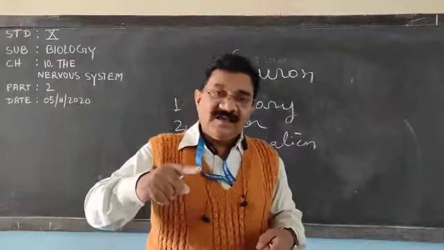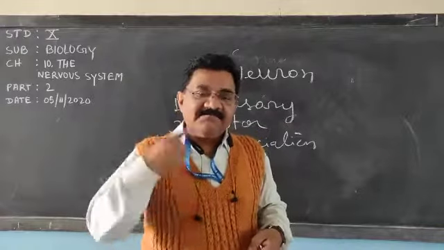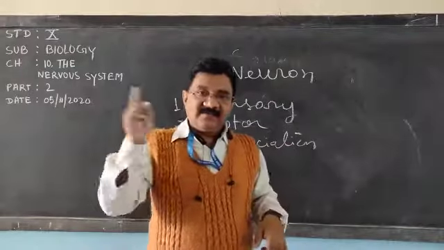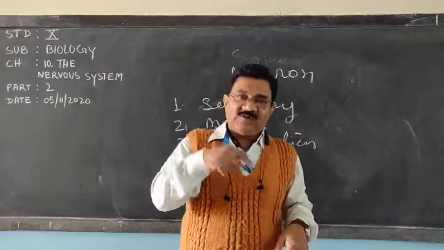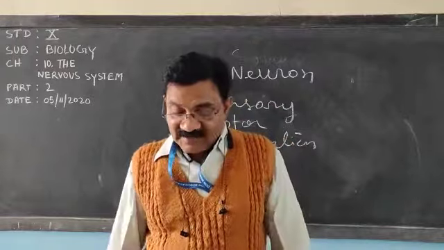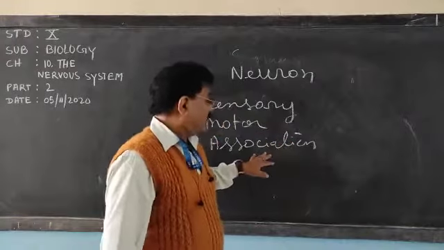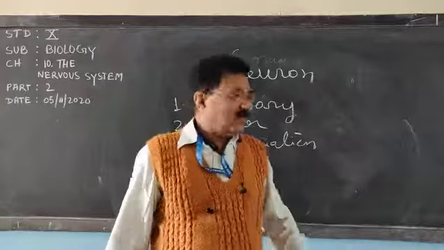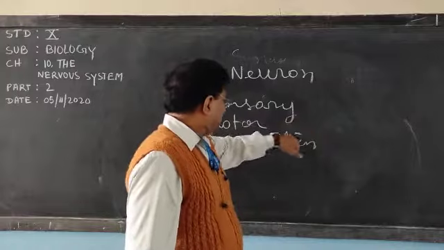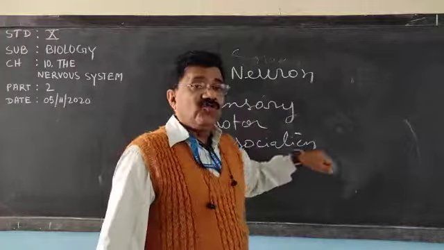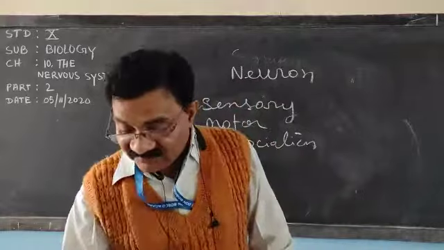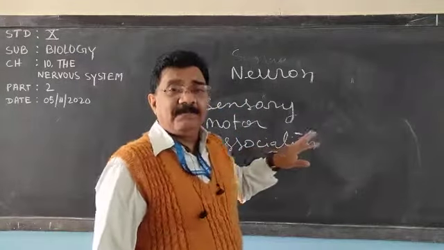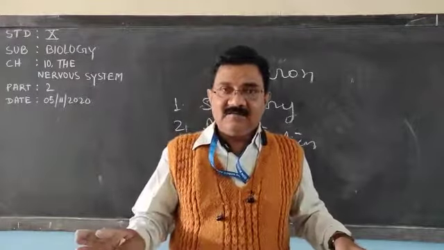Sensory neuron reaches the impulse to the brain or spinal cord, and motor neuron transmits the message from brain and spinal cord to the effector, meaning muscle or gland. And association neuron means connecting neuron. These two neurons are connected; this is reaching the message and this is taking it back. These two neurons are connected by the association neuron, and this association neuron is located in brain and spinal cord. Very clear?